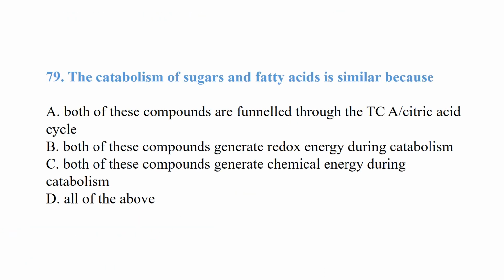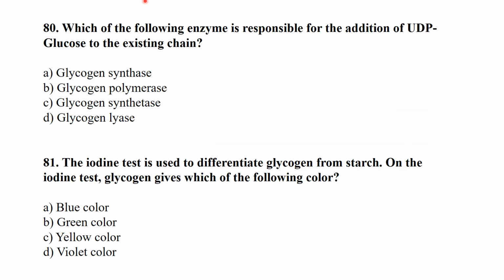The catabolism of sugar and fatty acid is similar because both of these compounds are funneled through the TCA citric acid cycle. Which of the following enzymes is responsible for the addition of UDP glucose to the existing chain? It is glycogen synthase. The iodine test is used to differentiate glycogen from starch. On the iodine test, glycogen gives which of the following colors? So it is violet color.